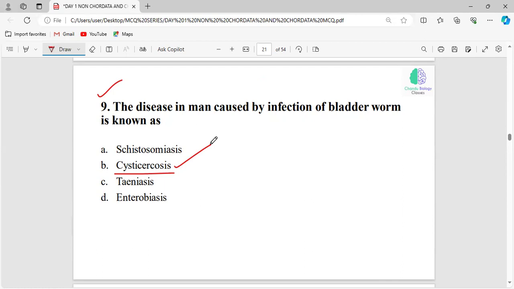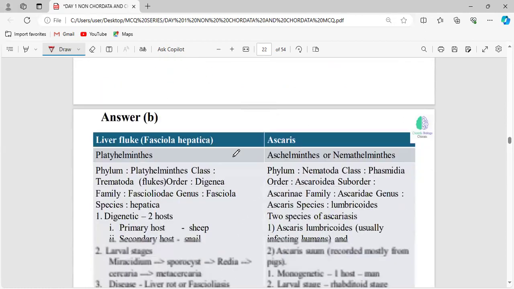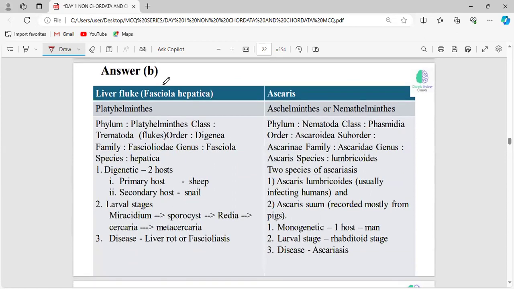Cysticercus. Exactly. See here, liver fluke and Ascaris. These are the two important parasites, and you have to remember the taxonomical classification, right?